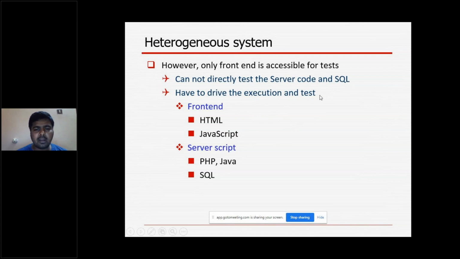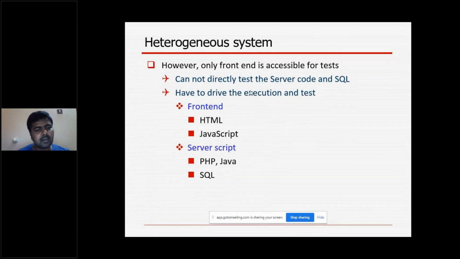So we can't directly test the server code and SQL because it is not accessible. Java, PHP, SQL are not accessible. Only the GUI is accessible for our testing, so we can't directly test the server side.